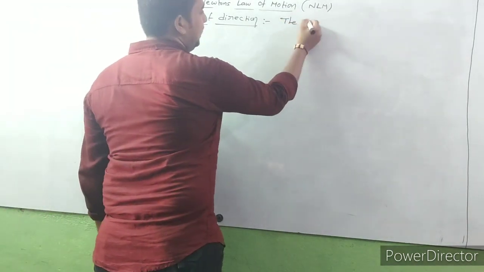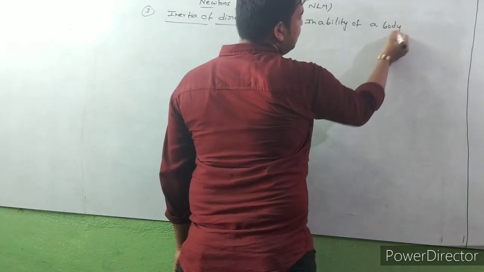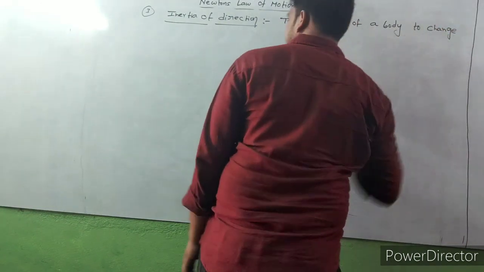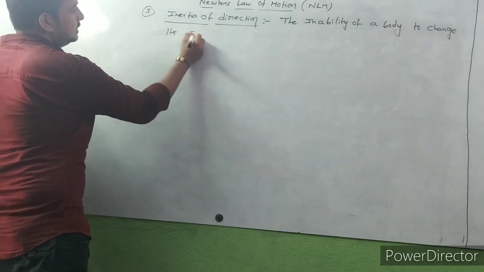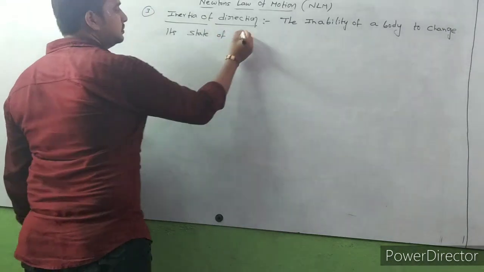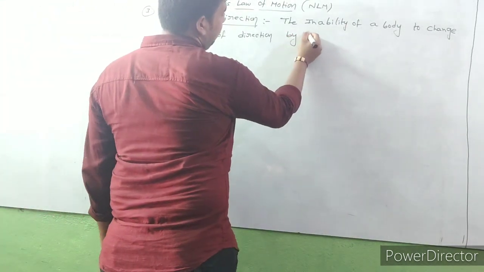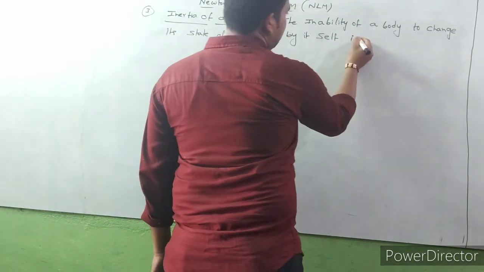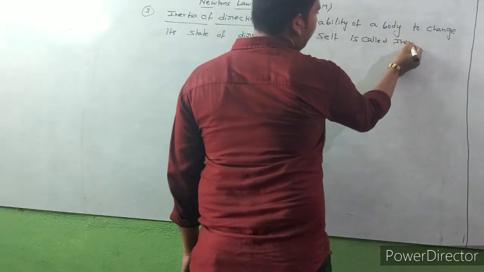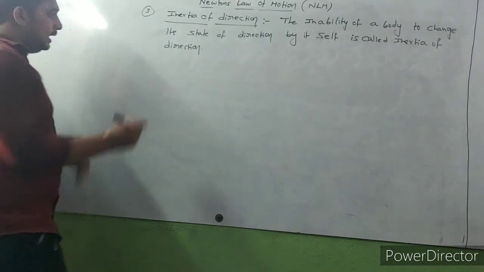The inability of a body to change its state of direction by itself is called inertia of direction. Example.